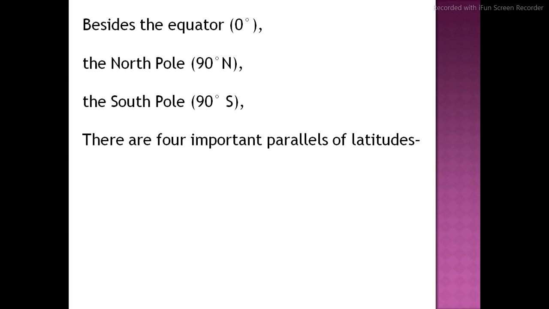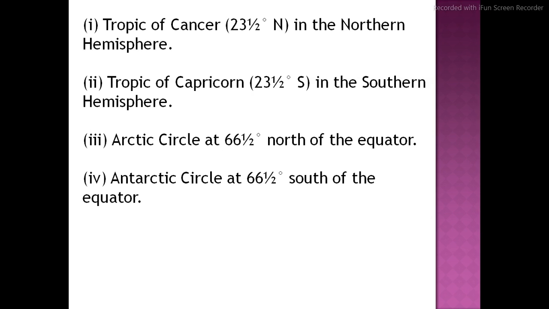Now there are the 4 important parallels of latitude which we are going to understand. Tropic of Cancer 23.5 degree north. Then Tropic of Capricorn 23.5 degree south. Arctic Circle at 66.5 degree north of the equator.